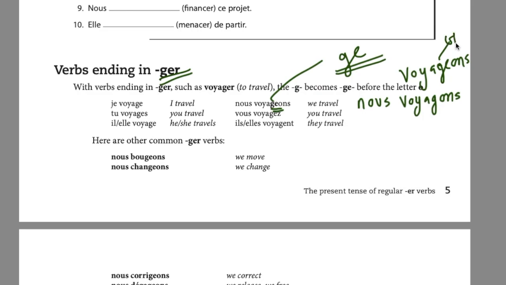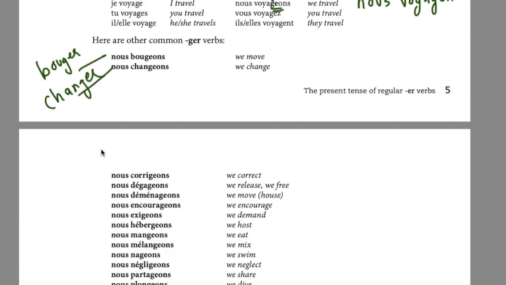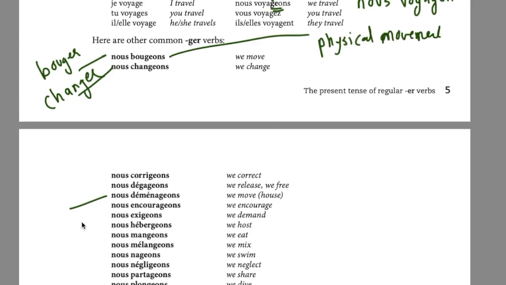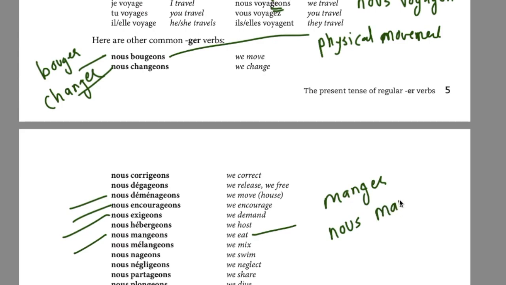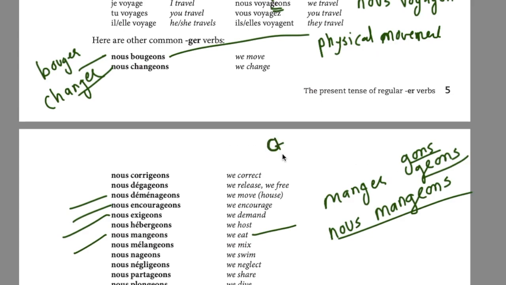So this now becomes GE, and the same thing happens with bouger, to move oneself, changer, to change, corriger, to correct, déménager, to shift house, encourager, to encourage, manger, to eat. Manger, most people will know this. Okay, its nous form will also come, nous mangeons. How will you write it? Nous mangeons. So you just have to make the GONS become GEONS if the verbs are ending with GER, regular ER ending verbs.